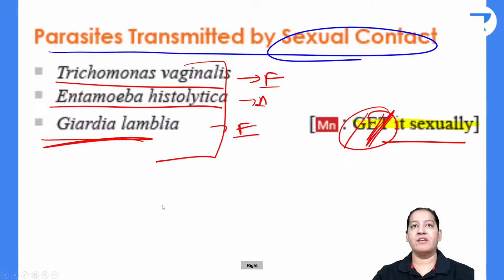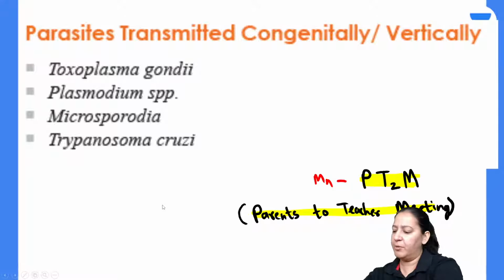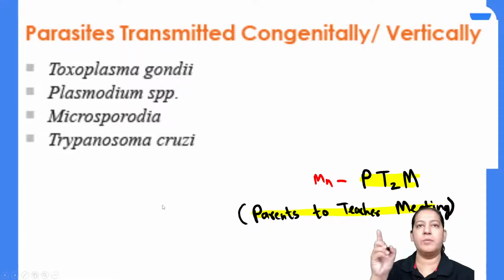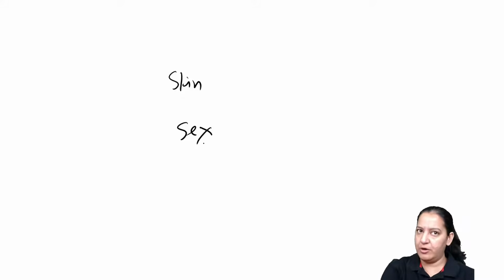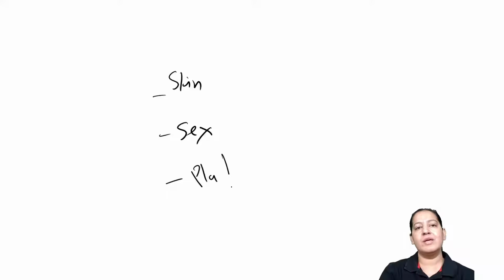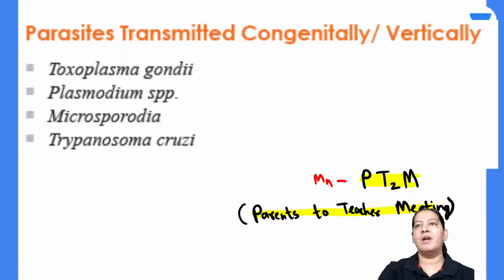Moving to the next mnemonic, the fourth mnemonic. The fourth mnemonic is in front of you. Till now, I taught you the mnemonic for parasites which enter by skin, and the mnemonic for those which enter by the sexual route. Now I'm teaching you the parasites which enter from mother to fetus via placenta. That is known as the vertical route. You got my point? So, vertical or congenital.